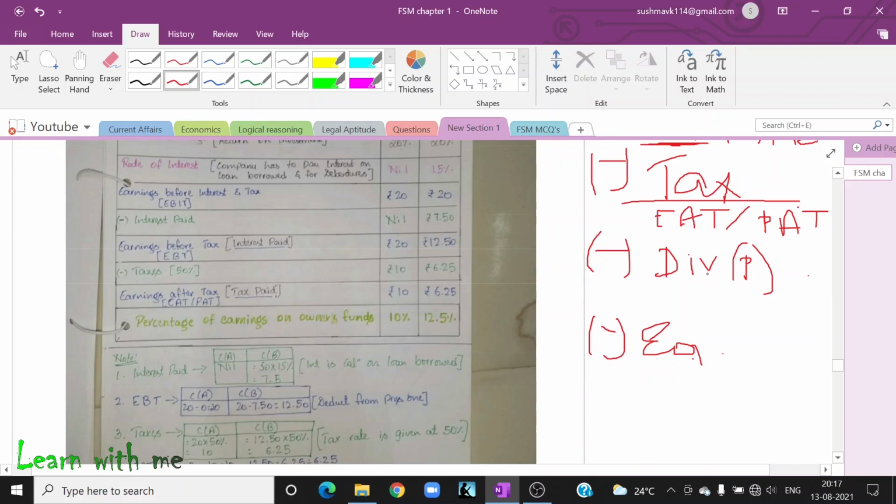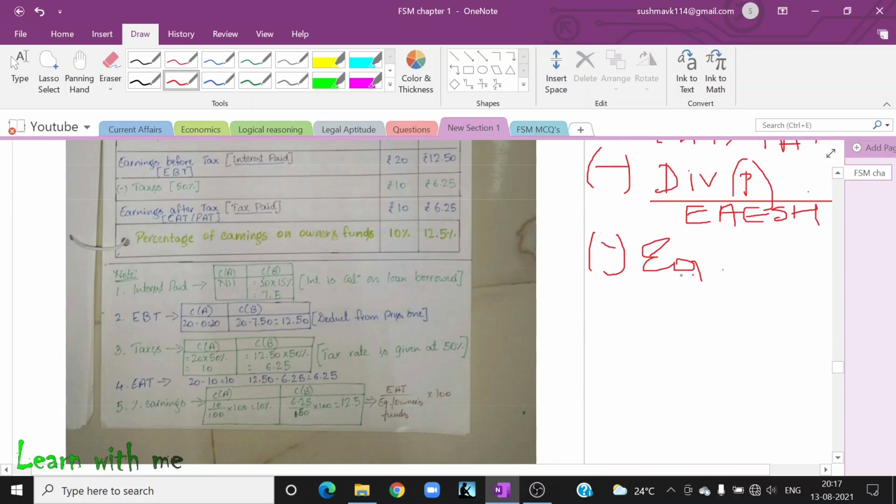Once I deduct the dividend paid to preference shareholders, I will get something called earnings available to equity shareholders. I'm writing in a short form, you can write it in full form. Earnings available for equity shareholders. After that, what do I get?